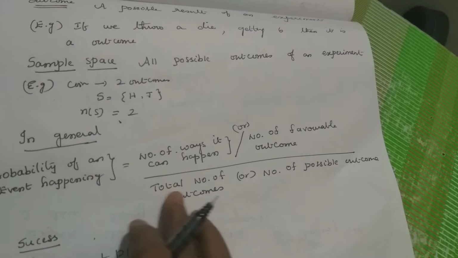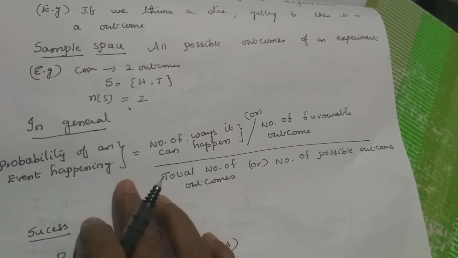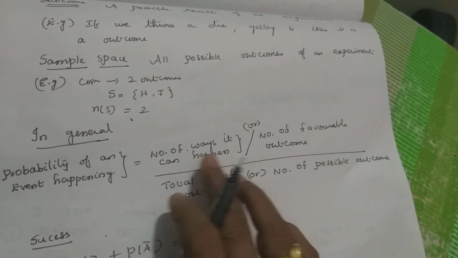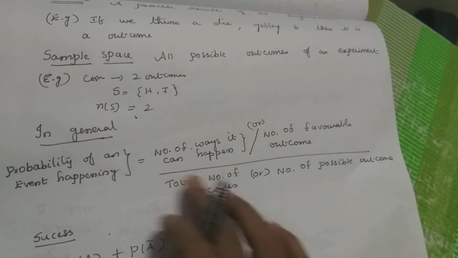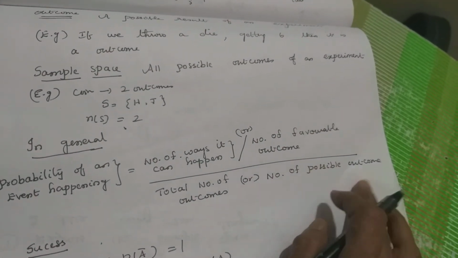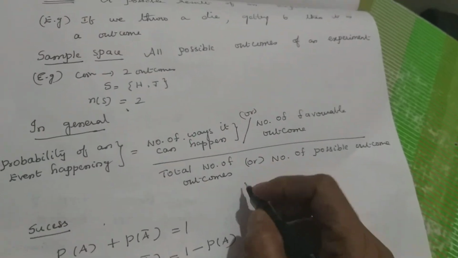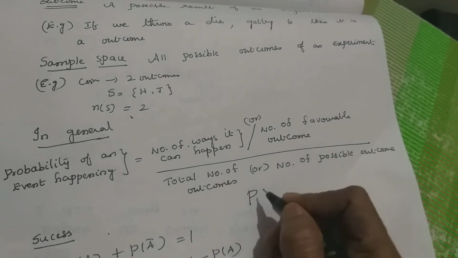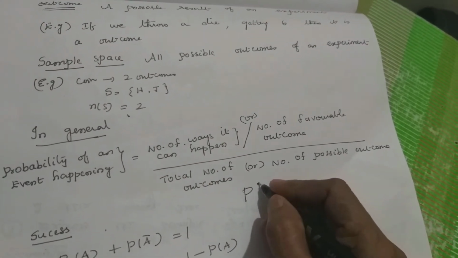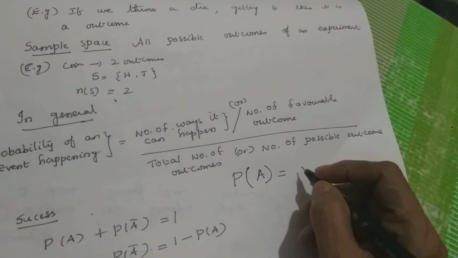Okay. Now in general, what is the formula? Probability of the event formula. Probability of the event A or B or C, whatever it is. What's the formula? Number of ways it can happen by total number of outcomes. This is it. Otherwise, number of favorable outcomes by number of possible outcomes. Usually we'll say, if you take variables A or B or C for an event, suppose you want to get the event of getting 4 in a die, I'll take it as A. 4, how many times will it come?